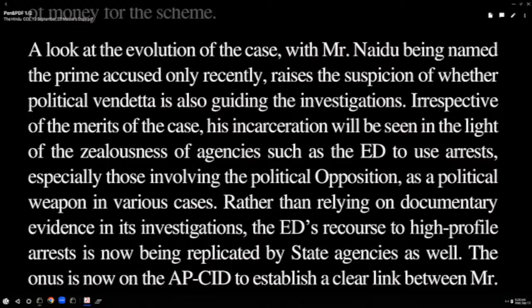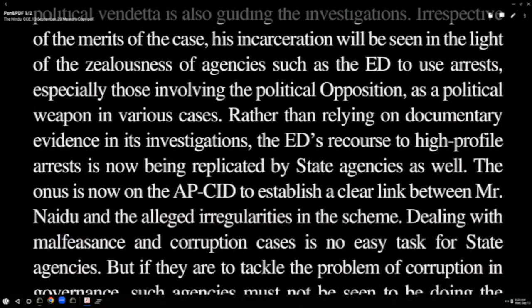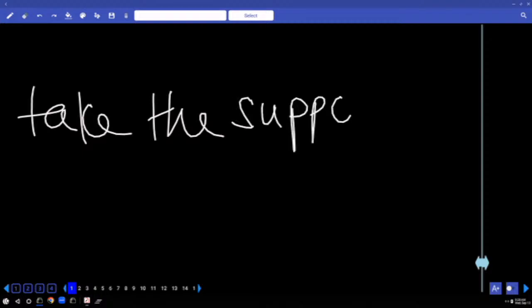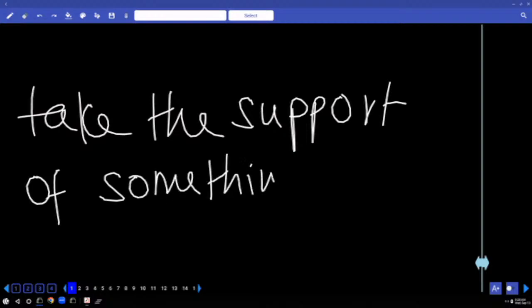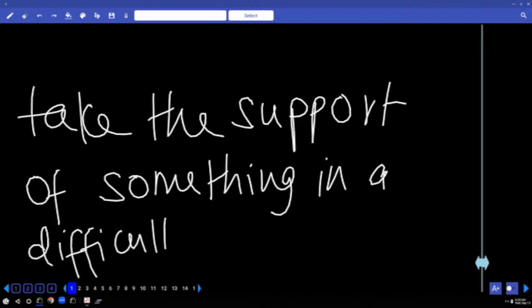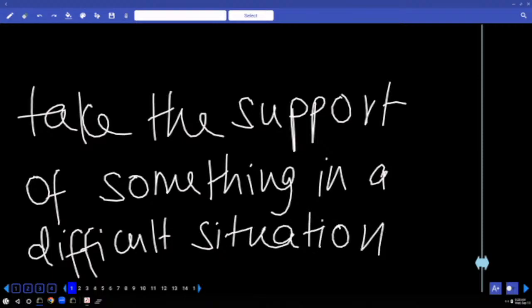And the next sentence talks about, rather than, underline rather than, relying on documentary evidence in its investigations, the ED is recourse. A recourse also an important word. Underline the word. A recourse means take the support of something in a difficult situation. You are in a difficult situation, that time you want to take the support of someone, then you have to use the word recourse. Have you got the meaning?